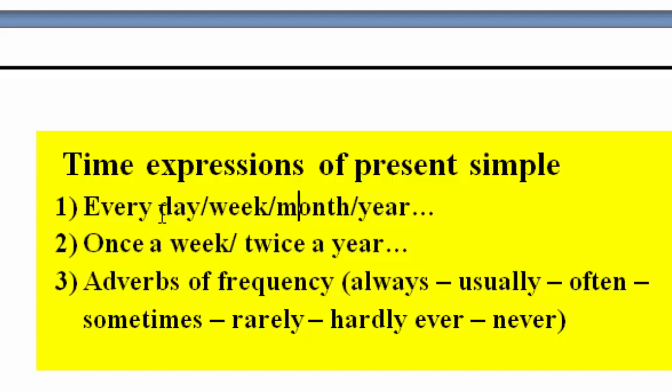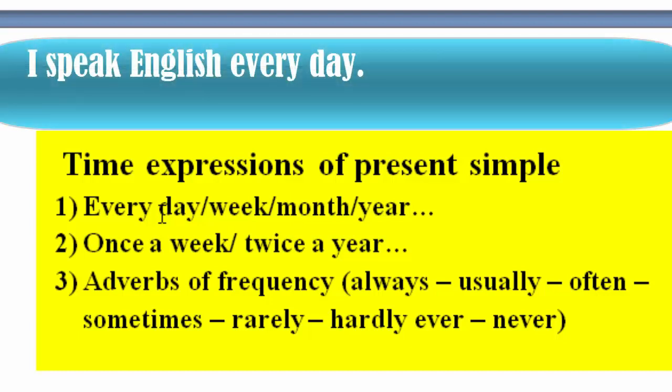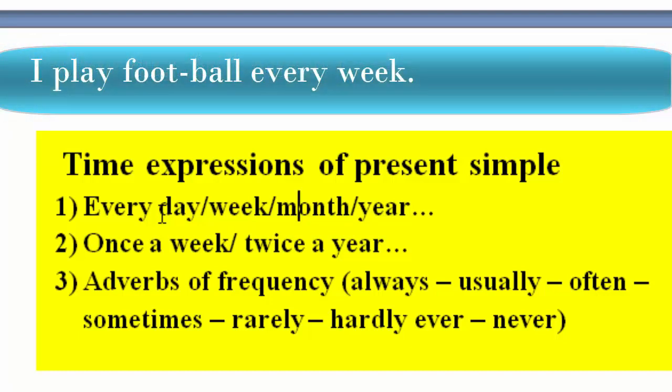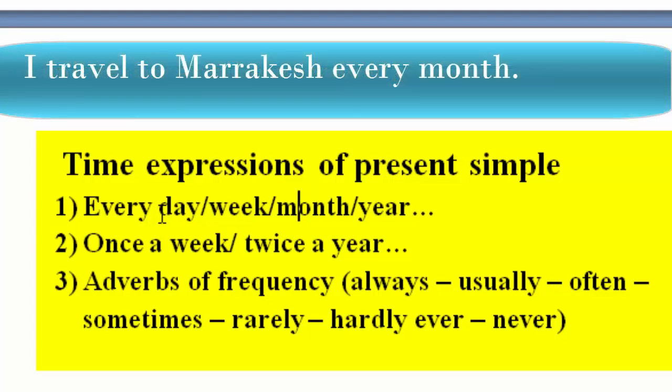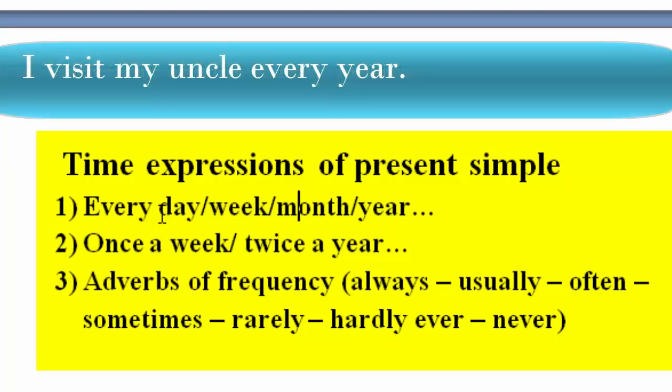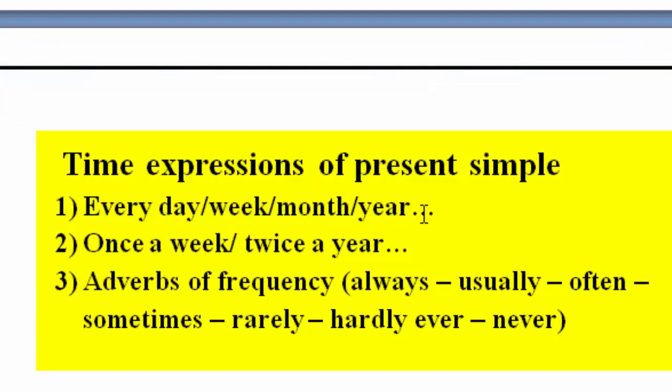When I say every day, that means every Monday, every Tuesday, every Sunday, and so on. For example, I speak English every day. I play football every week. I travel to Marrakesh every month. I visit my uncle every year. This is the first time expression of present simple.